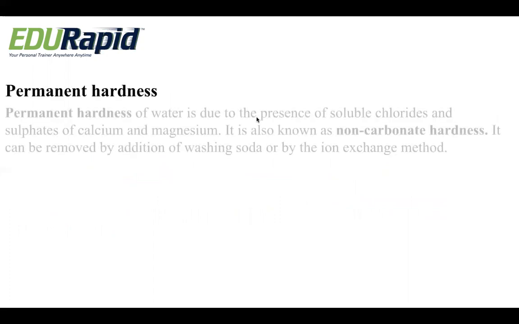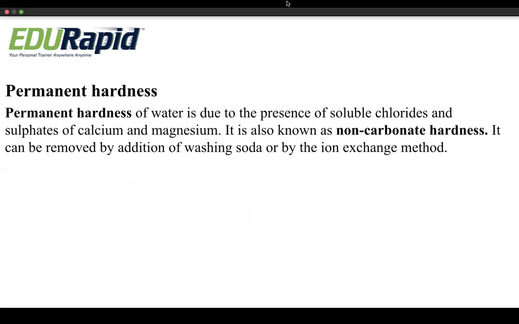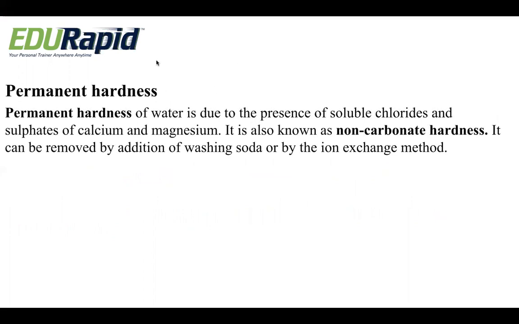Next, we have permanent hardness. We learned what temporary hardness is; let us study permanent hardness. Permanent hardness of water is due to the presence of soluble chlorides and sulfates of calcium and magnesium. It is also known as non-carbonate hardness.